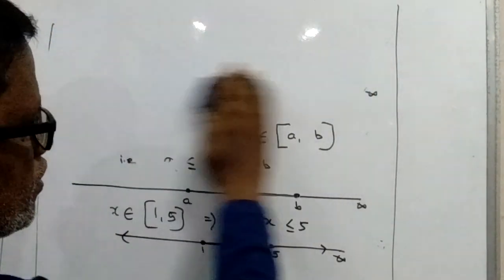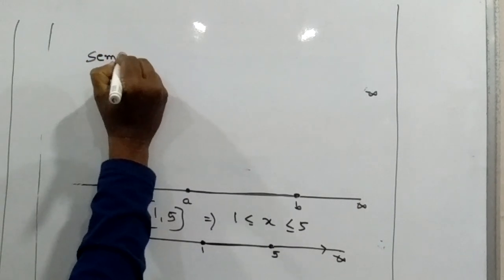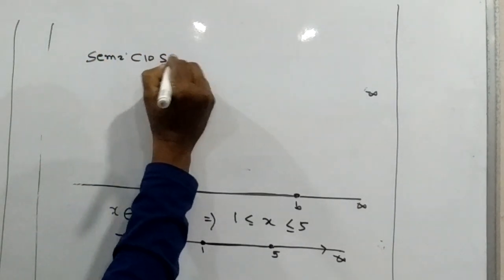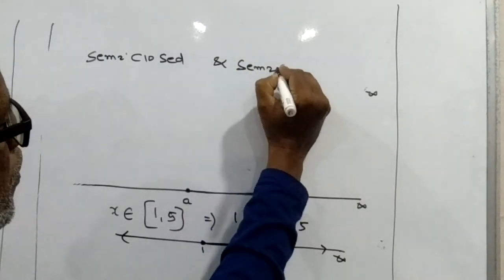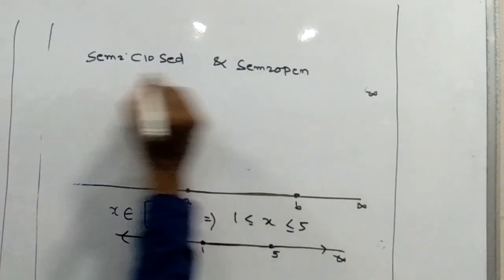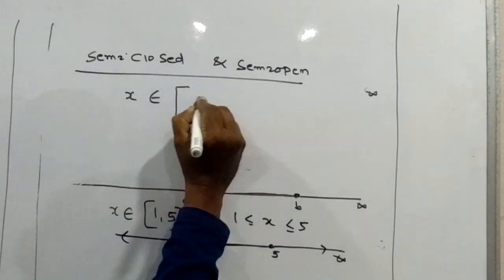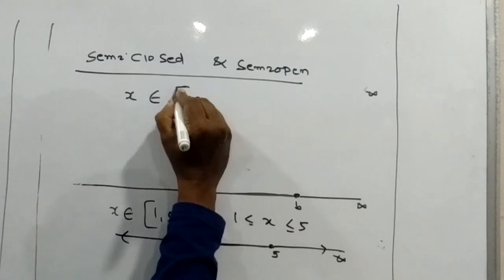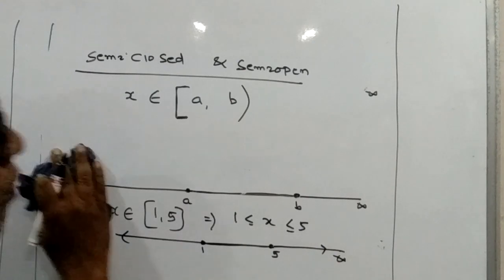Again, if we consider semi-closed and semi-open, this means one side is closed. X belongs to closed interval A: here the starting bracket is closed, the ending bracket will be open. Semi means half closed, half open.